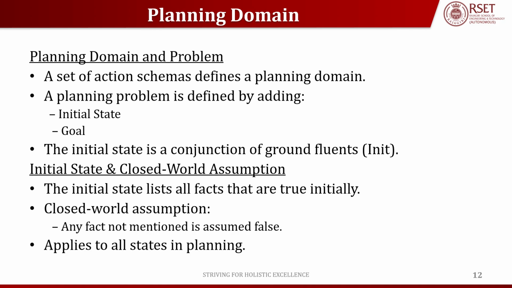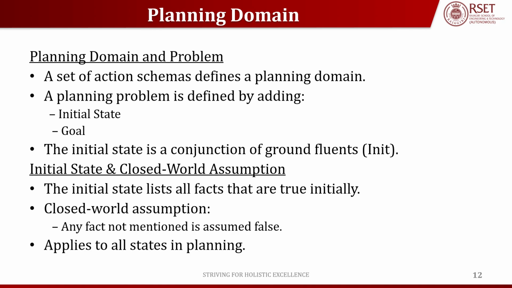So, your initial state is to leave from home, and your goal state is reaching college, right? In between that, you will decide which route to take and your means of transportation. Likewise, in this planning problem also, you will have an initial state as well as a goal state. A planning domain contains all action schemas, and the planner's task is to find the actions which take us from the initial state to the goal state.